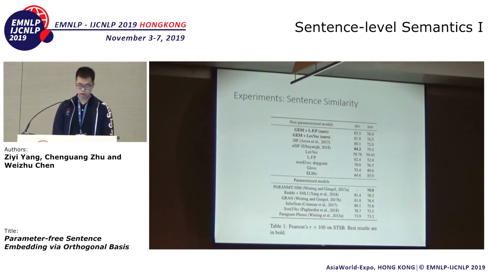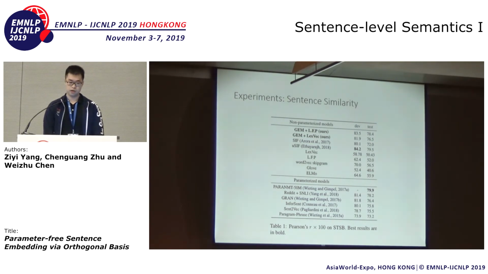As you can see, our model, highlighted as GEM, produces comparative results even compared with parameterized models. Also compared with SIF, the smooth inverse frequency model, probably the previously best known non-parameterized sentence embedding model, named simple but tough to beat baseline, we beat this simple baseline by significant margins.